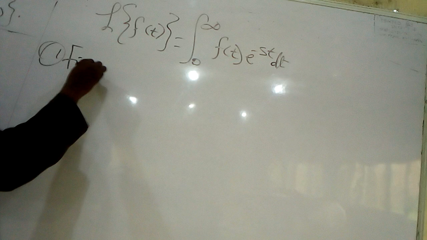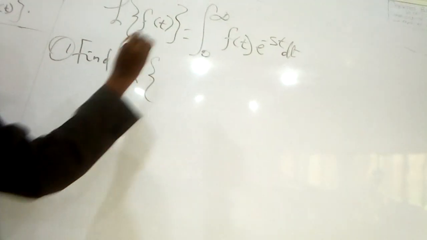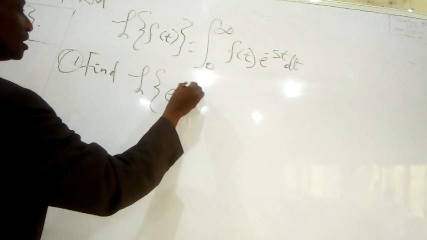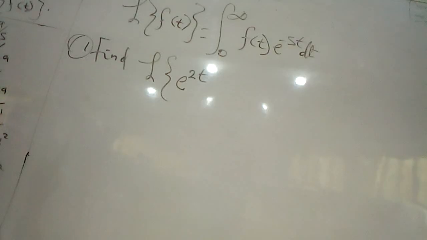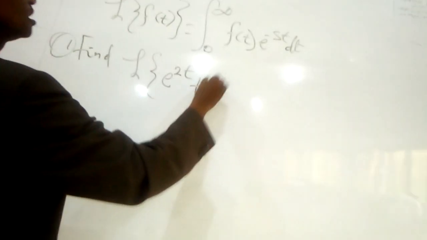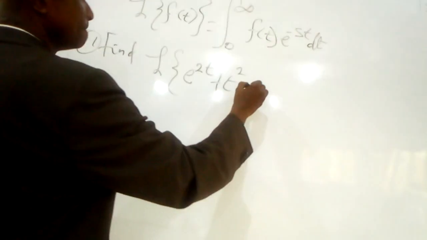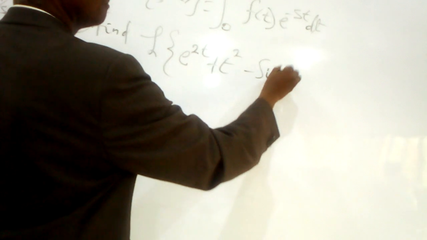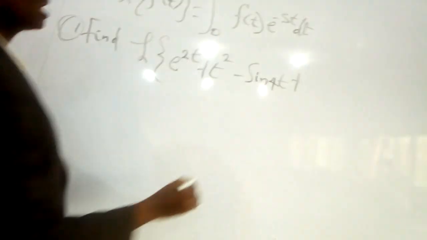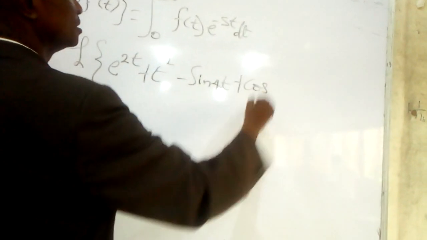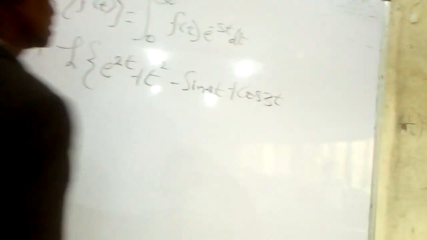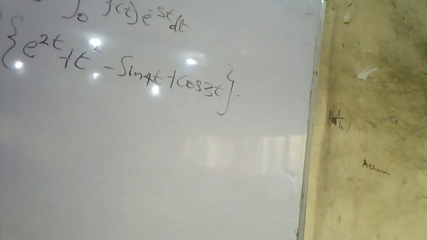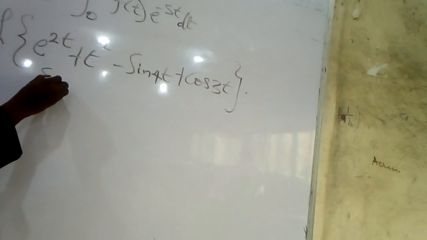So now you may be given question 1. Find the Laplace of exponential 2t plus t raised to power 2 minus the Laplace of sine 4t plus the Laplace of cos 3t. If we are given this typical problem, you don't need to go back into the relationship again.